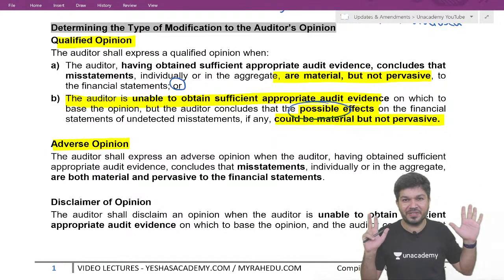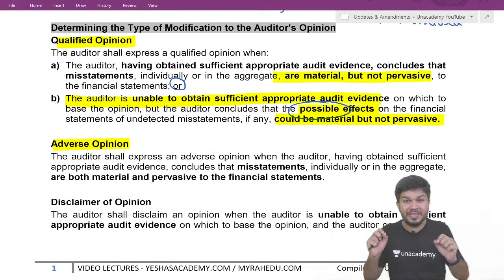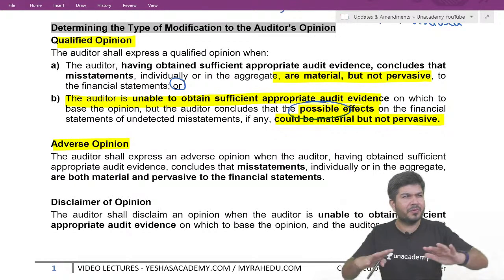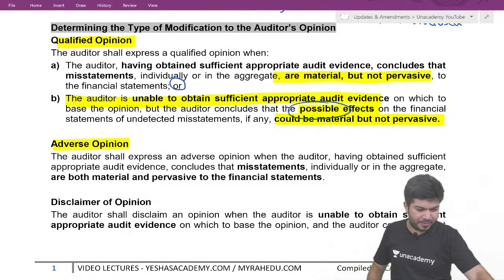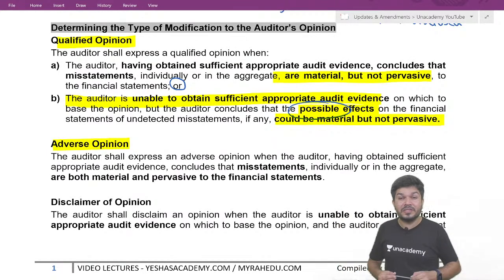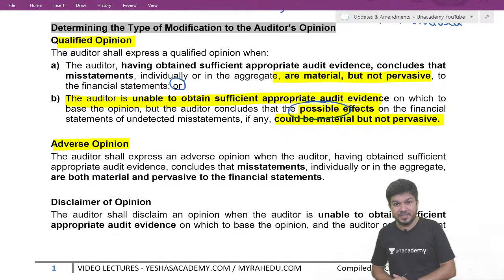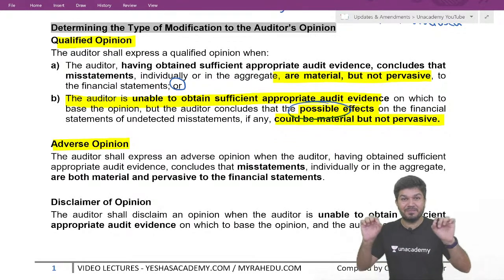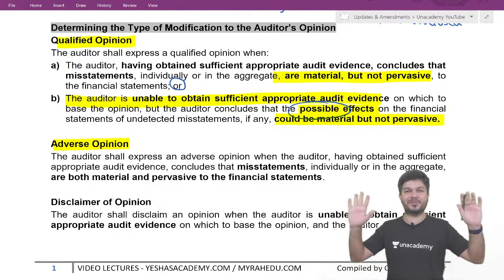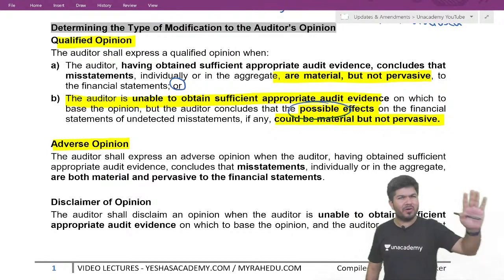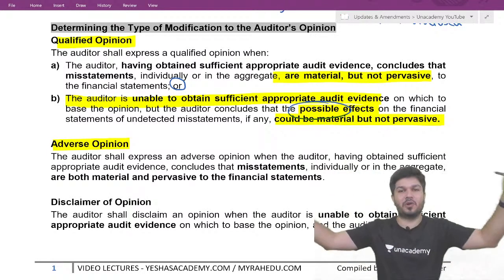Now my question is, adverse opinion can be given when? When we have checked it or when we have not checked? Sir, when we have checked. We have checked the things and the effect is material and pervasive. See, one odd item wrong, I don't say everything is wrong.